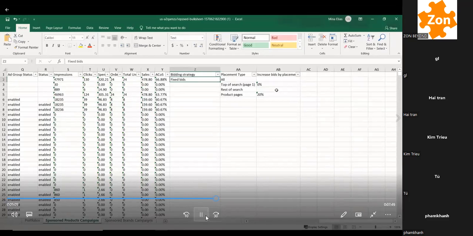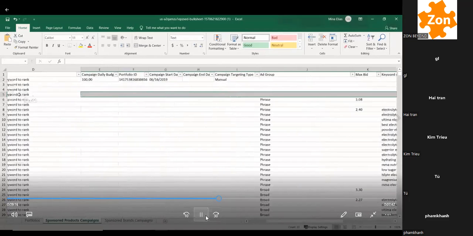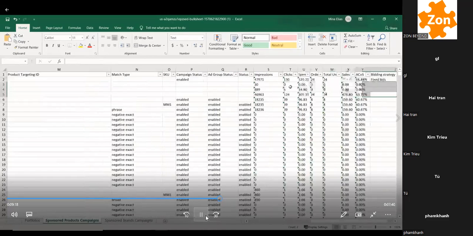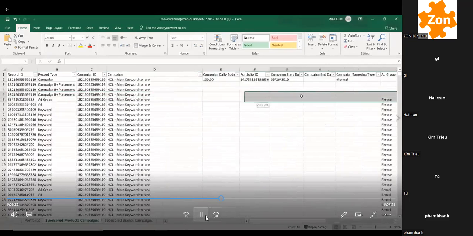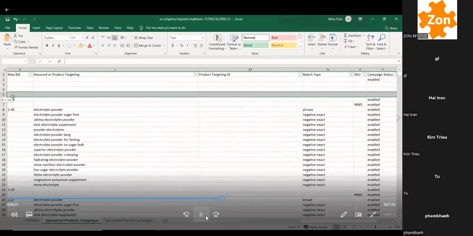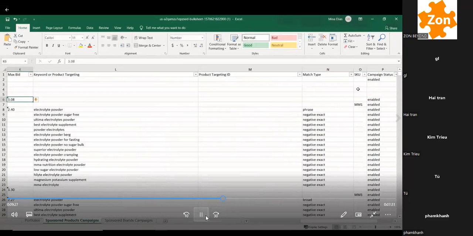And increasing the bids by placement means basically this is a number which says if my max bid, let's go back here. Where's the max bid? Oh, right here. Sorry, I'm scrolling a little bit too quick. So max bid is $3.08.